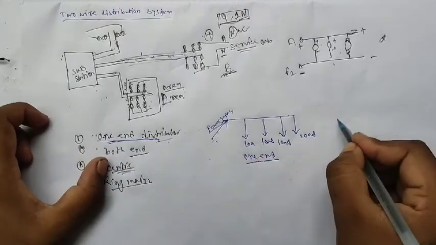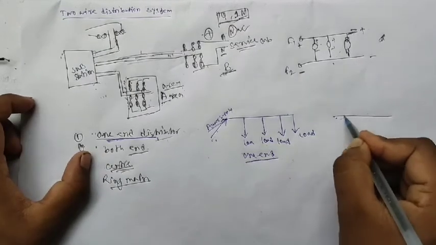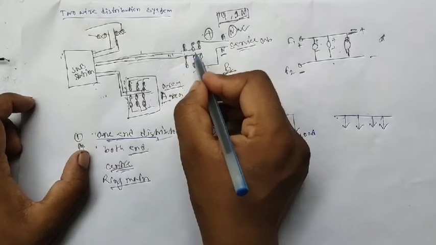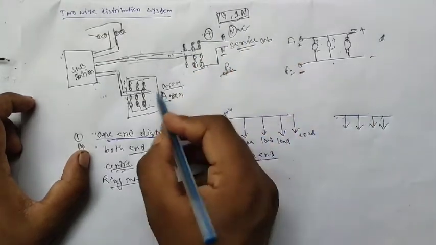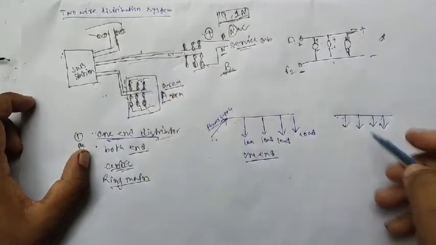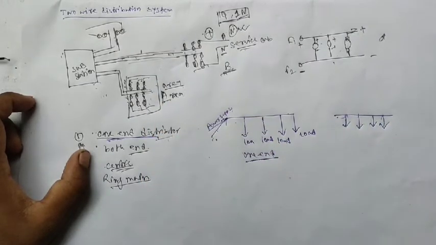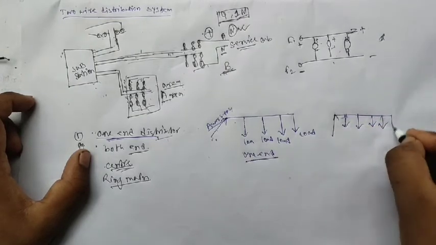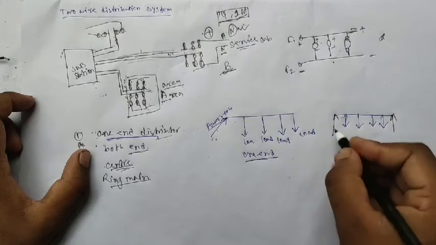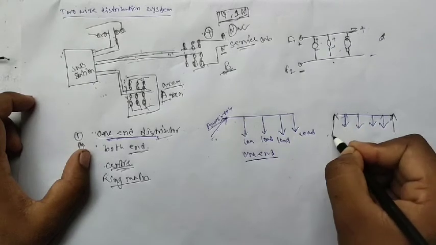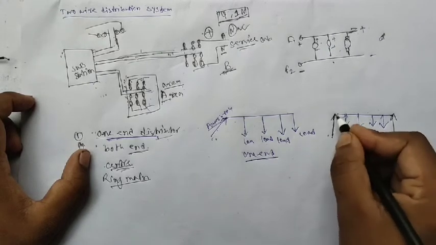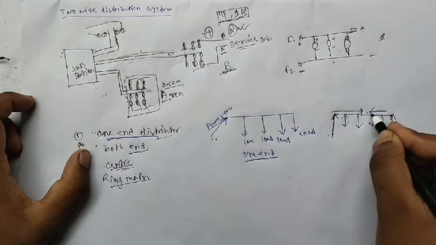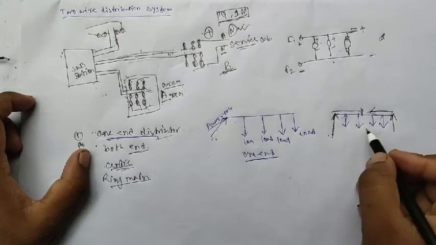Both end means, suppose this is going to load, and here both are going to load. When the distributor is connected at both sides, the power supply is given here and here also. So this covers from here to here. This is called both end feeding.